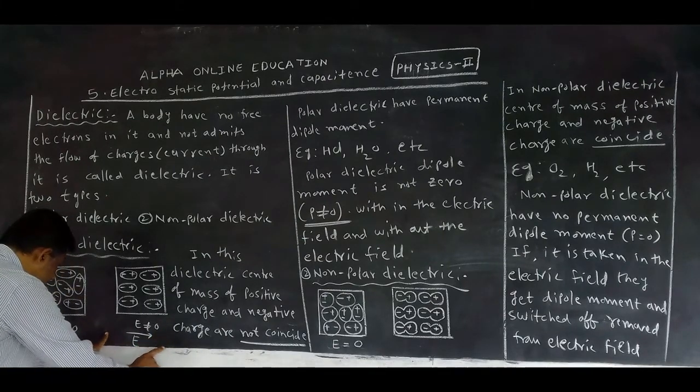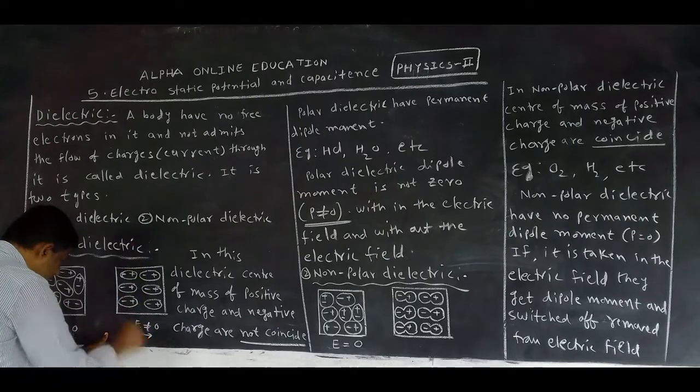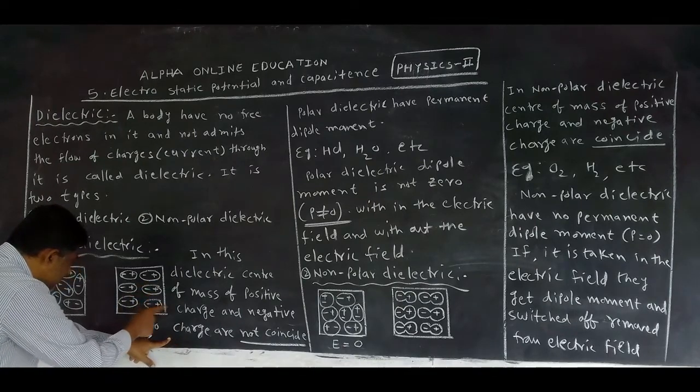Here is positive charge, here is negative charge. Now a dielectric is taken in the external electric field. Immediately here there is positive charge, and this positive charge attracts the negative charges. Here there is negative charge, so positive charges are attracted to this side.